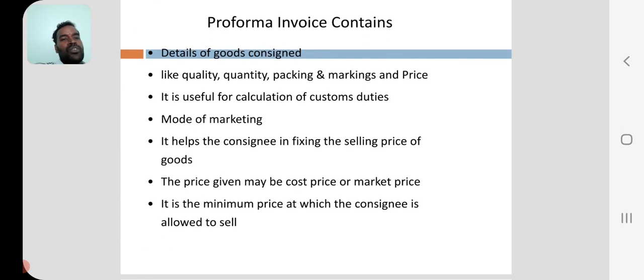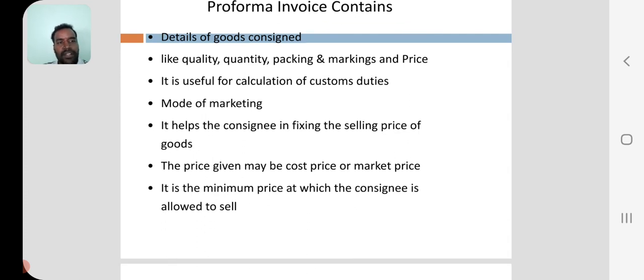Details of goods. Many types of goods are there, different types, different quantities, different rates. All are mentioned in the pro forma invoice: quantity, quality, packing, size, markings, price, useful for calculating customs duties, and marketing mode.